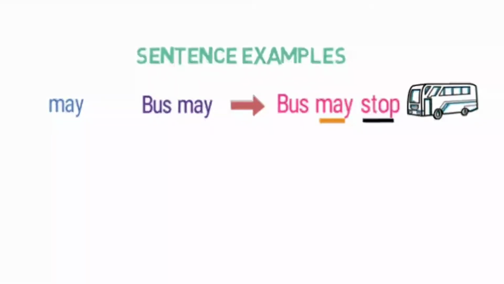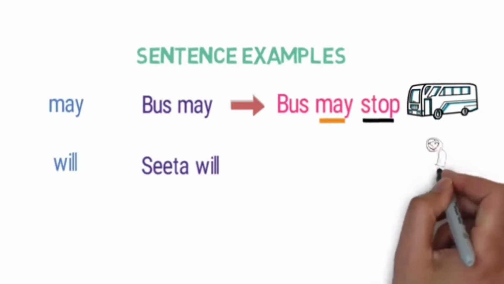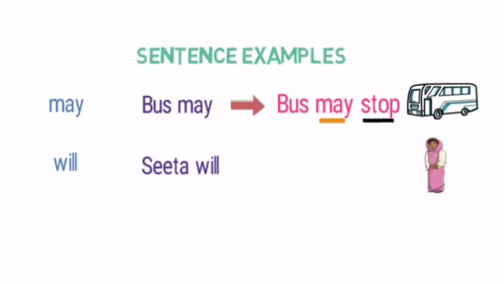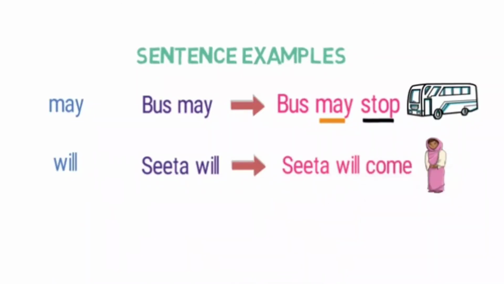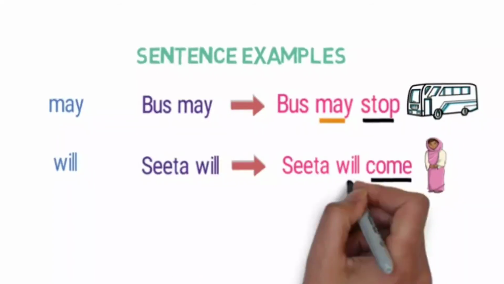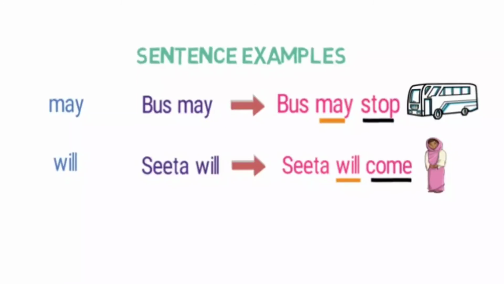Let's look into the second example, will. Now look at this sentence, Sita will. Does this statement convey any meaning about the subject Sita? No, it doesn't. Now look at the complete sentence, Sita will come. Here we have used come, which is the main verb, with will as a helping verb. Now let's look into the last example, must.